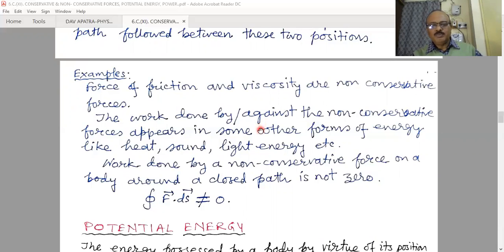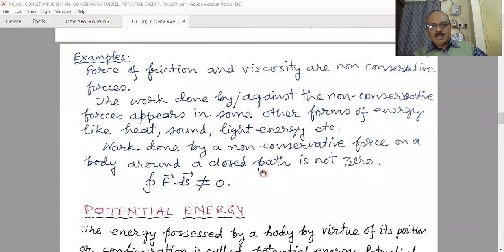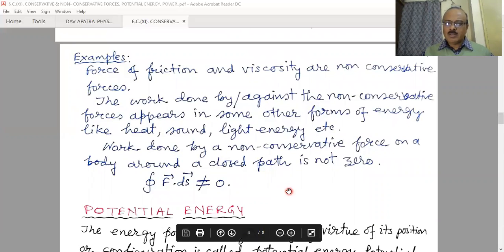We will now study potential energy, and at that time it will be said that when the force is conservative in nature, the work done against that force is not converted into another form of energy, it is stored in the form of potential energy. But in the case of a non-conservative force like frictional force, any work done against the frictional force is partially or fully converted into heat energy.